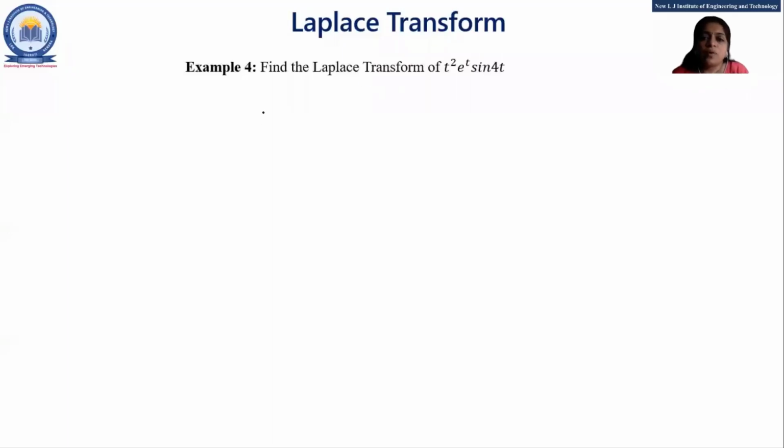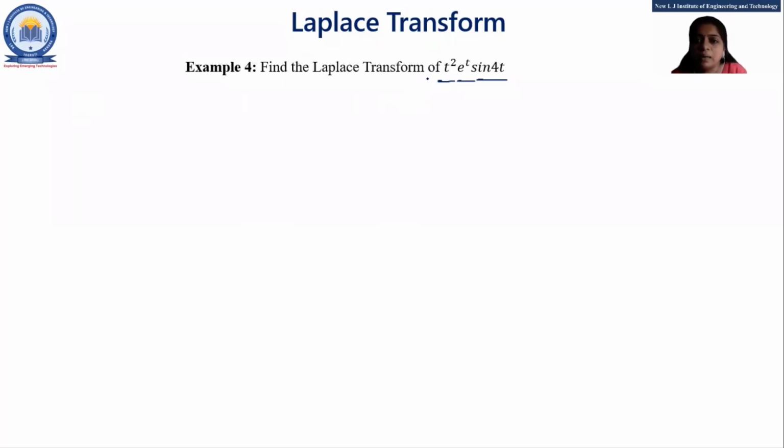That is, find the Laplace transform of t square e raised to t sine 4t. Okay, in this question there are three terms in multiplication form, right? t square e raised to t sine 4t. So what do we have to do first? Anyone? What is our function of t?